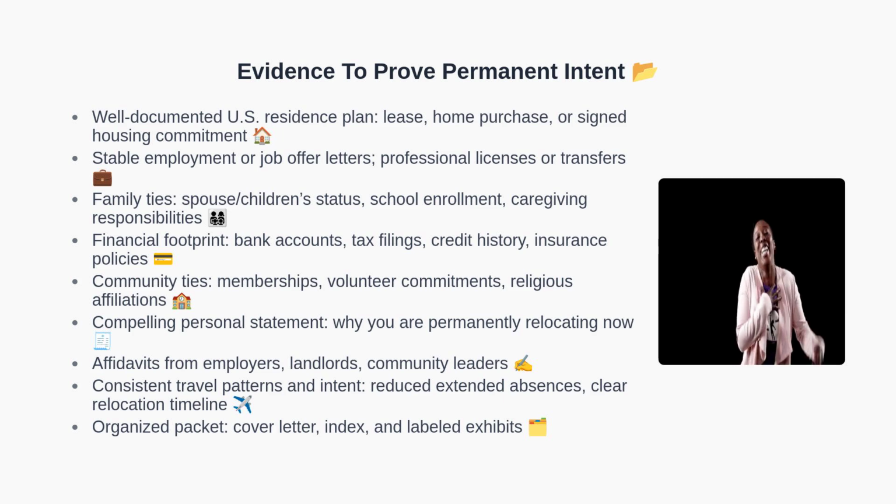Next, let's talk evidence. Begin with a clear U.S. residence plan, such as a signed lease or home purchase intent. Provide employment proof like job offers, transfers, or professional licensing where applicable. Establish family ties through documentation of spouse or children's status, school enrollments, or caregiving responsibilities. Show a financial footprint through bank accounts, tax filings, insurance, and credit history.